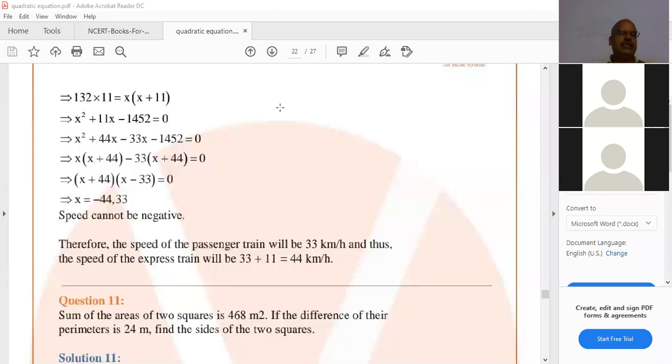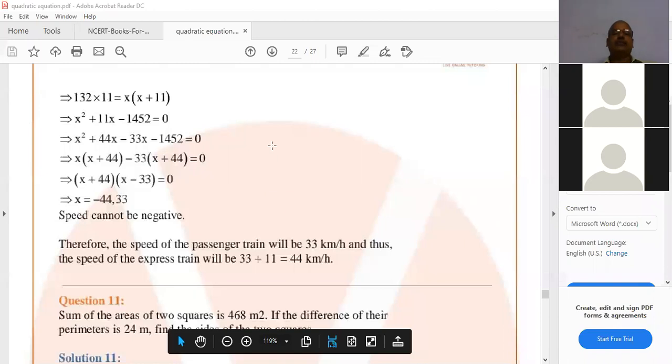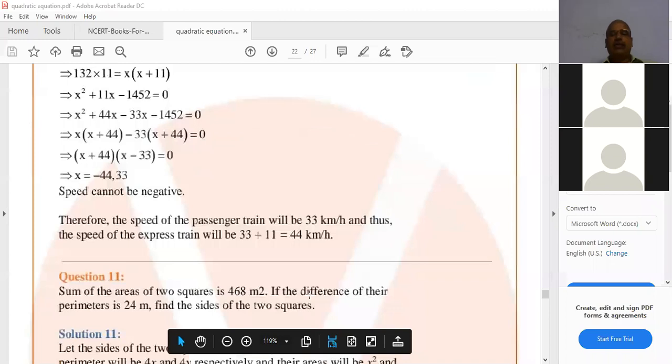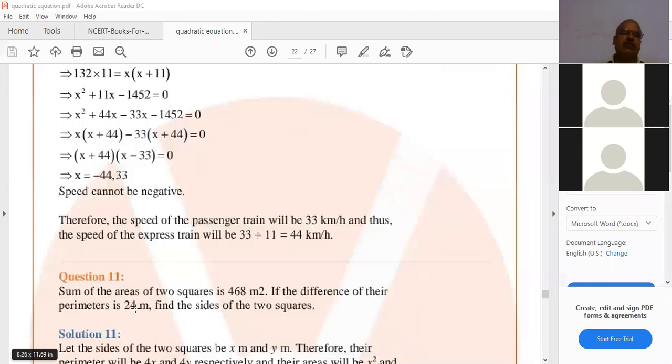Now the question is: the sum of the areas of two squares is 468 meter square. See, it's not M2, it is meter square. Next, if the difference of their perimeters is 24 meters, find the sides of the two squares.